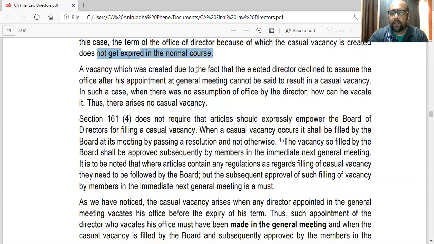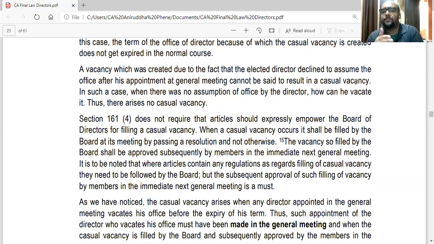The vacancy which was created due to the fact that the elected director declined to assume the office after his appointment at general meeting cannot be said to result in casual vacancy. Now, sometimes it might happen that in general meeting, a director was appointed. But he did not accept the offer. He did not assume the office. So you cannot say it was casual vacancy. Basically, he was never appointed because he didn't accept the appointment.